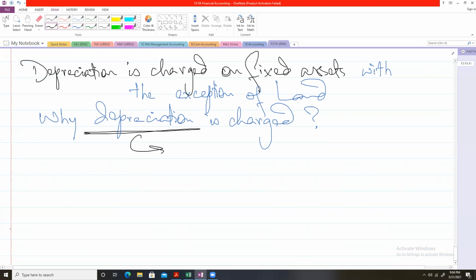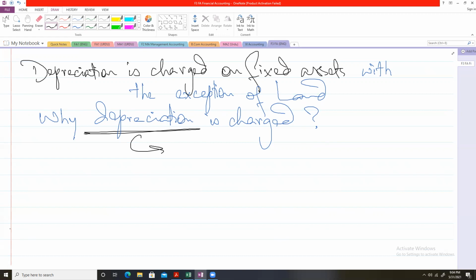For example, you purchase a computer for your business use today. Will the value of the computer, will the price of the computer be the same after 2 or 3 years? No, sir, that is not so. The value will definitely decline.